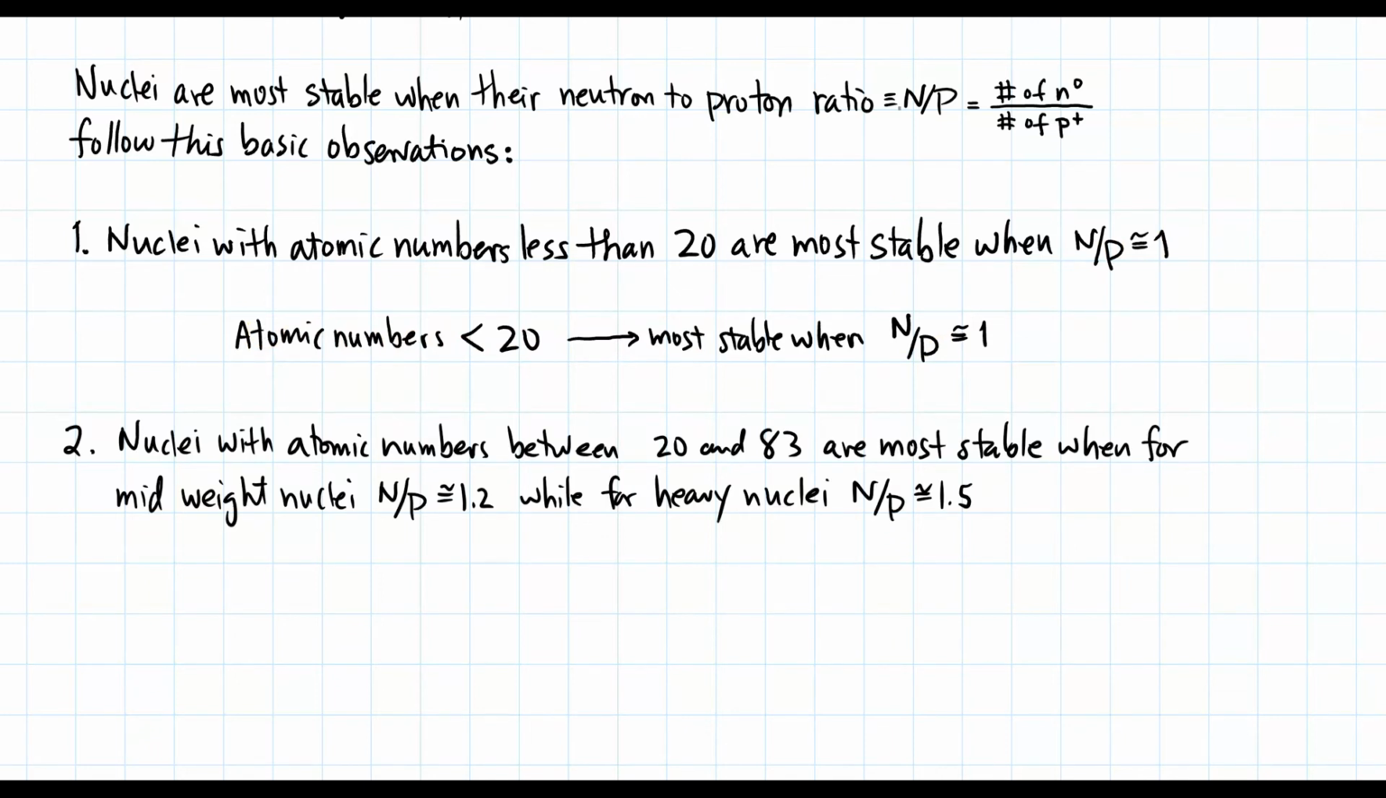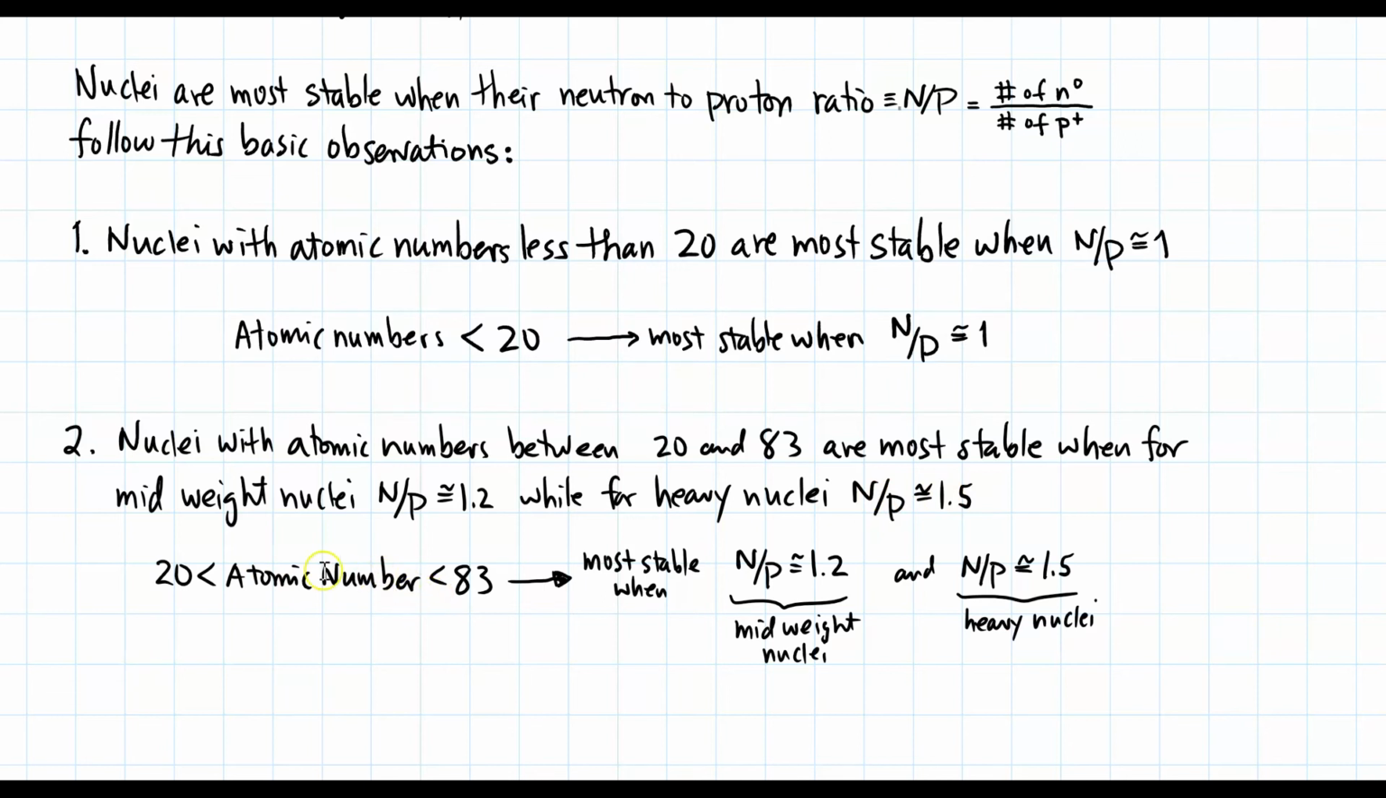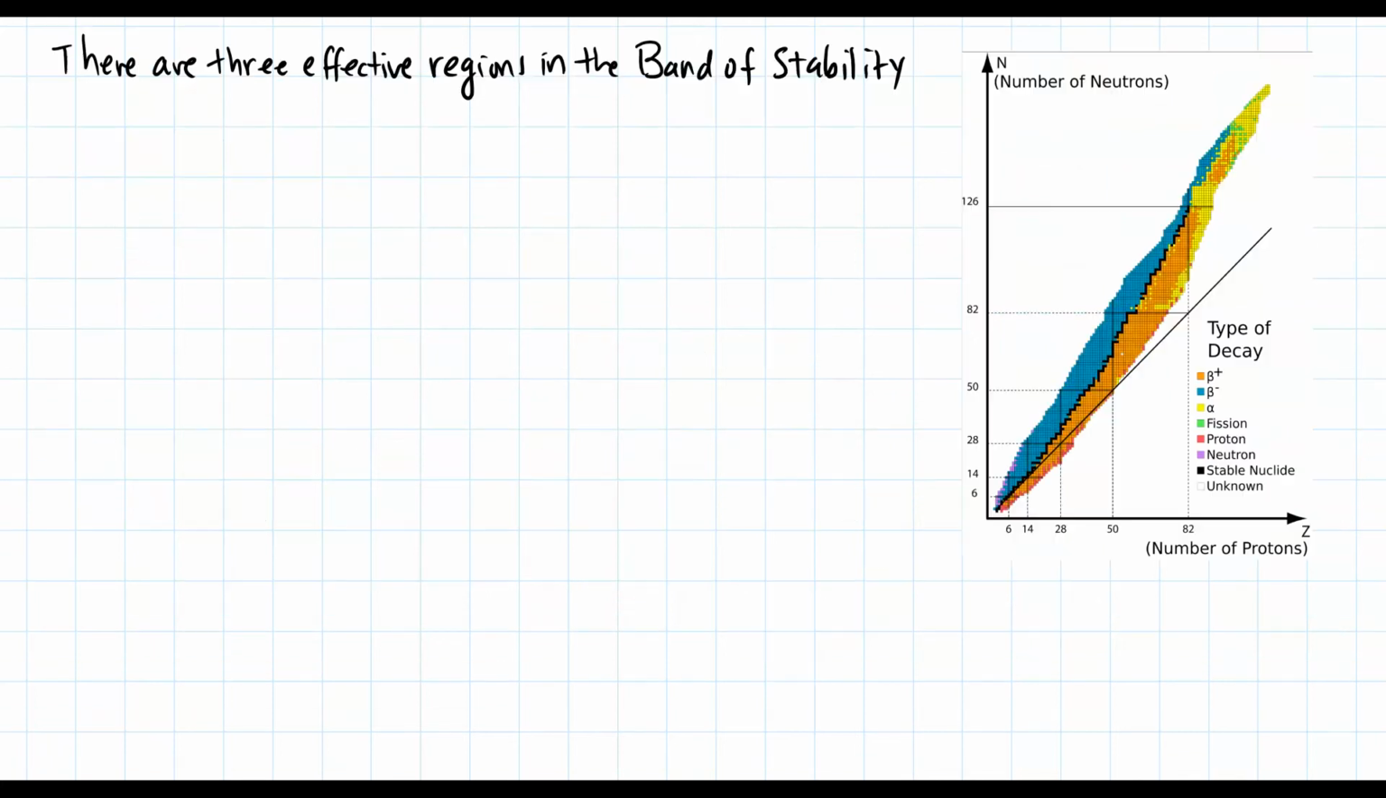Nuclei with atomic numbers between 20 and 83 are most stable when, for mid-weight nuclei, N/P is approximately 1.2, while for heavy nuclei, N/P is approximately 1.5. I'll write this as: if the atomic number is between 20 and 83, these atoms are most stable when N/P is approximately 1.2 for midweight nuclei, and N/P is approximately 1.5 for heavy nuclei.